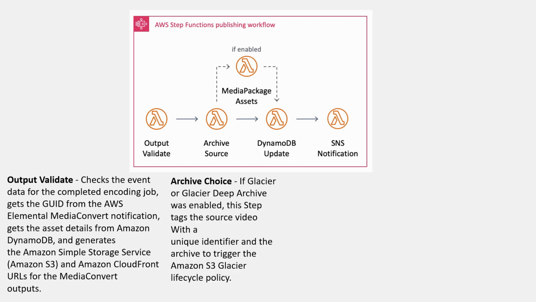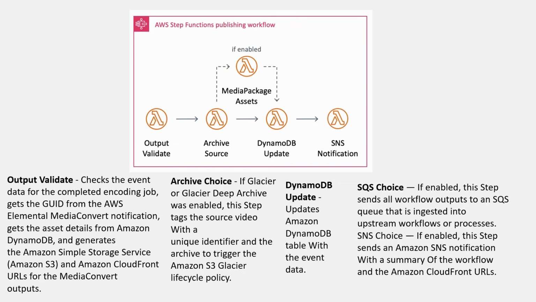If Glacier or Glacier Deep Archive was enabled, the archive choice step function tags the source video with a unique identifier and then triggers the Amazon S3 Glacier lifecycle policy. DynamoDB update updates the Amazon DynamoDB table with the event data.